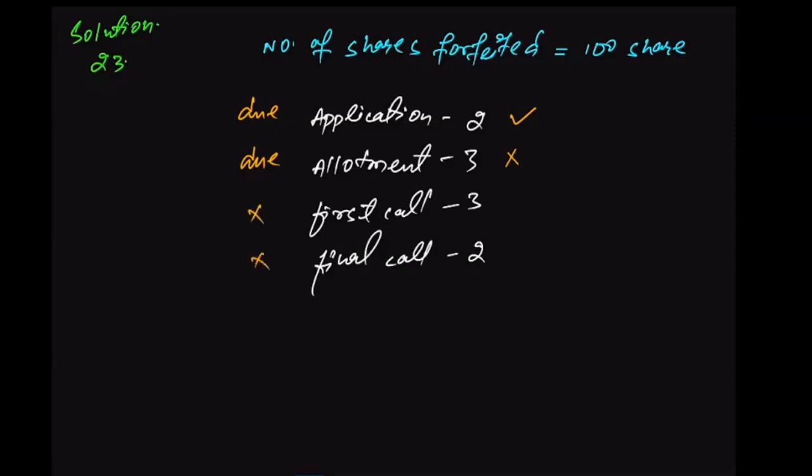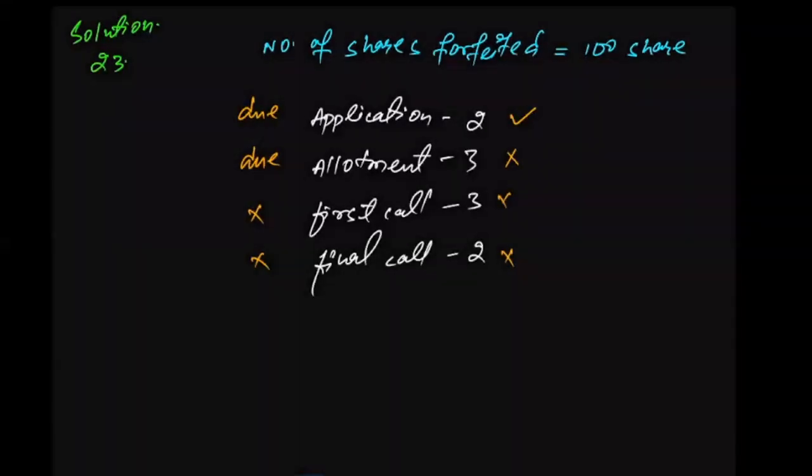First call was not due, final call was not due. The company did not even ask for the first and final call. All right. So that means the called up value was only 5 rupees. Application money was due and allotment was made due by the company. Remaining amount was not even called. The company decided to cancel the shares immediately.